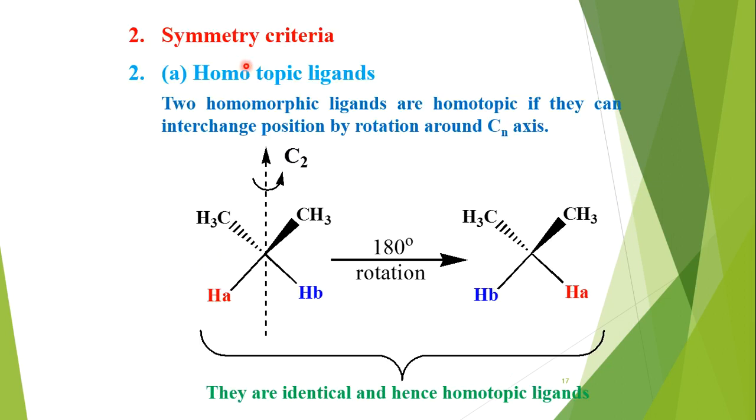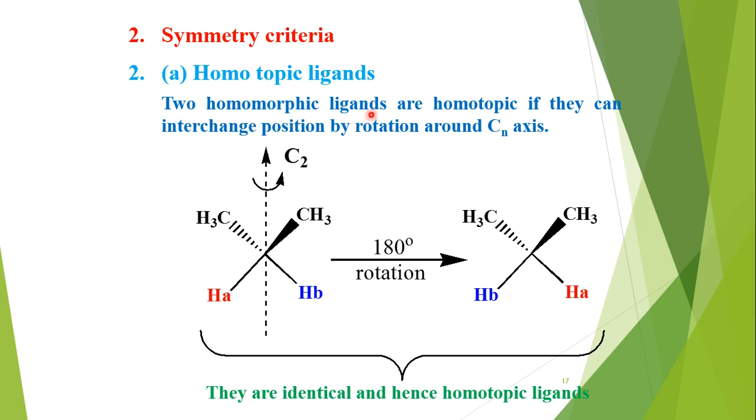Now come to the symmetry criteria. Till now we were seeing the substitution and addition criteria. Now it is the symmetry criteria. Using this symmetry criteria we have to use some symmetry elements like the axis of symmetry, plane of symmetry and other things. So first we see homotopic ligands. We are going in the same sequence. First we see homotopic ligands, then we will move to homotopic faces.